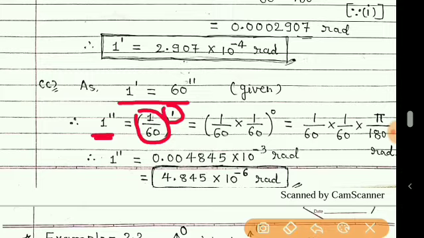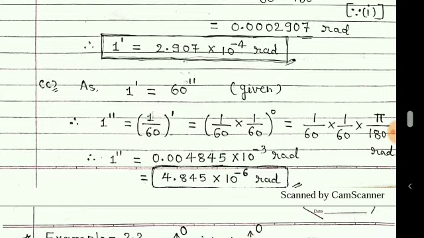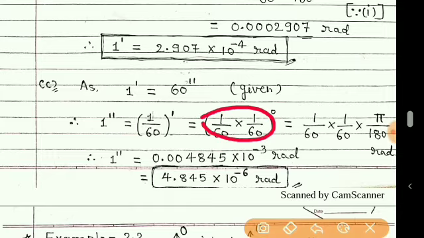Now to convert this minute into degree, again we divide it by 60. You can see here, this was in minutes, but to convert to degrees we have divided by 60 as we have done earlier. Now this is in degrees. Now degree to radian is simple: multiply by pi by 180. So we got these steps and these values.